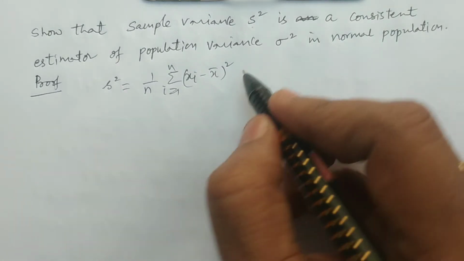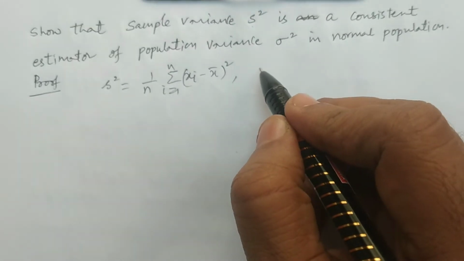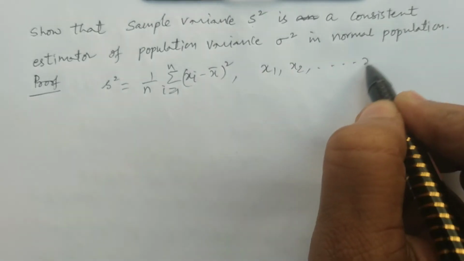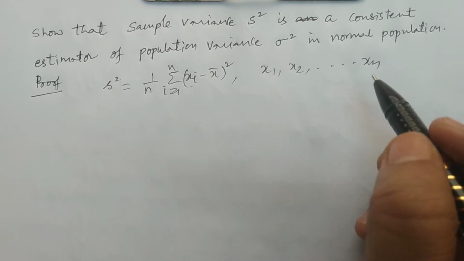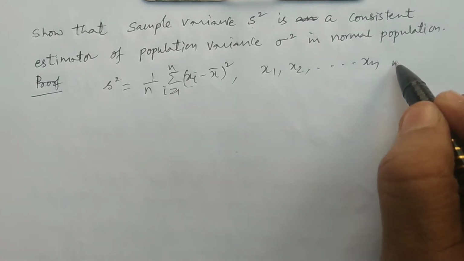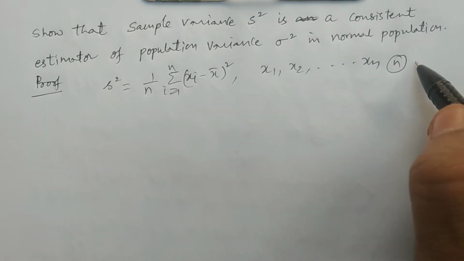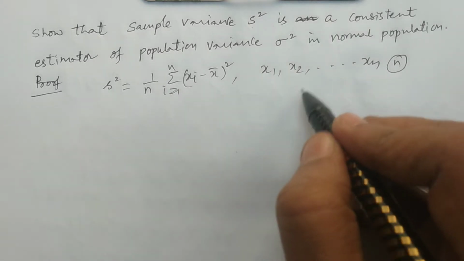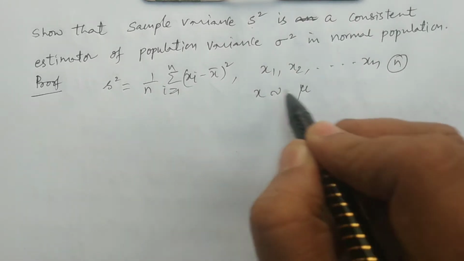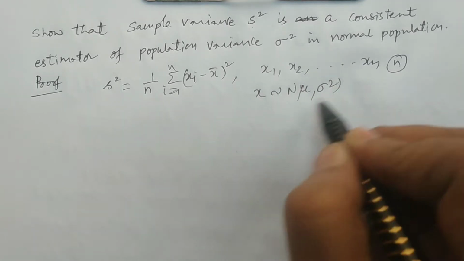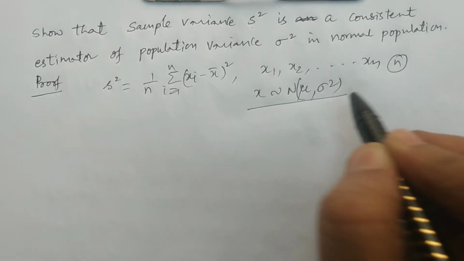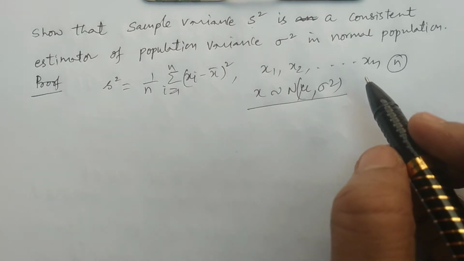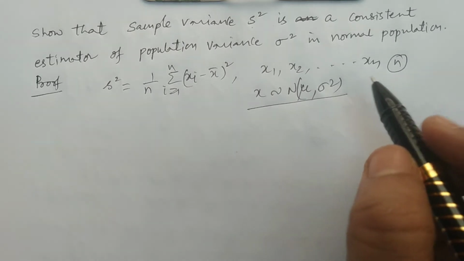Let us consider x1, x2 and so on up to xn, a random sample of size n drawn from a normal population with mean mu and variance sigma square. That is, x follows a normal distribution with mean mu and variance sigma square. This is the consideration of the random sample drawn from the population.